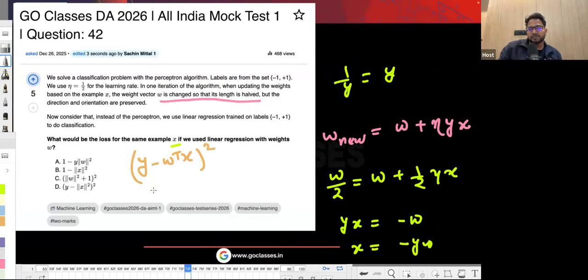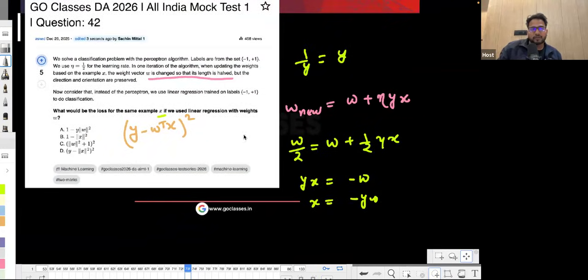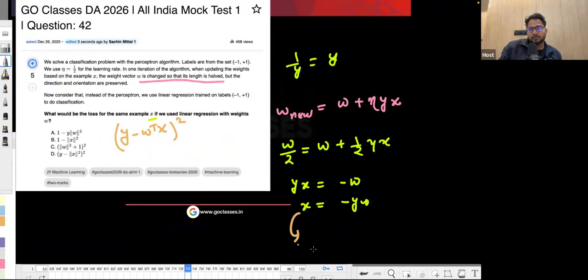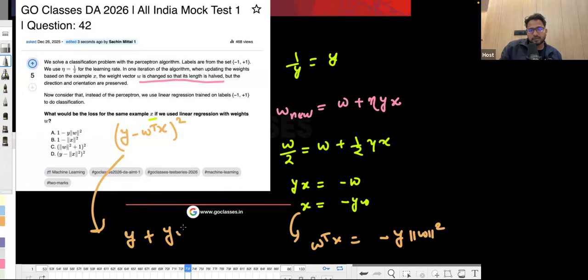So I think from here we can find out W transpose x. If x is this, then W transpose x, you can multiply with W transpose, it will be like this. So linear regression will give you y minus, and minus minus will be plus. So W transpose x is this.